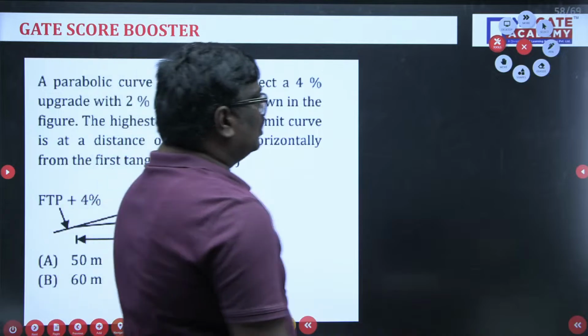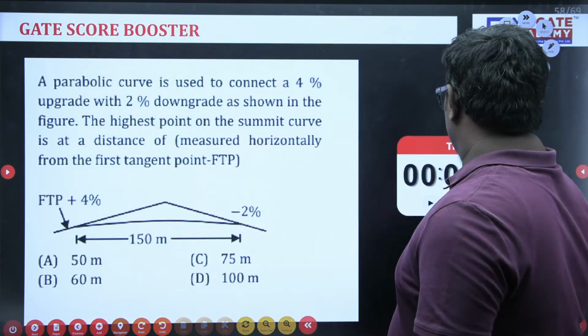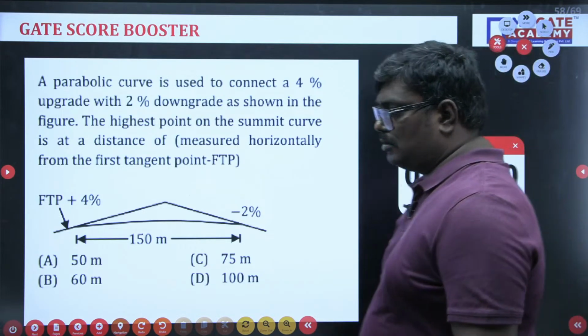Now, please solve this problem. Please solve that problem.